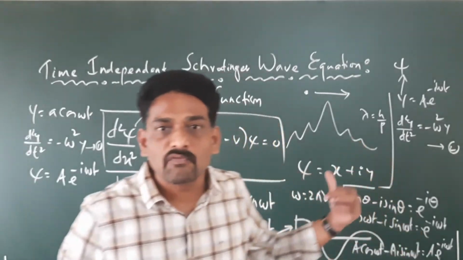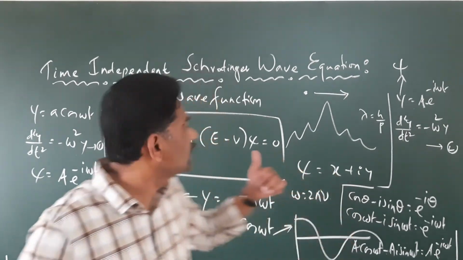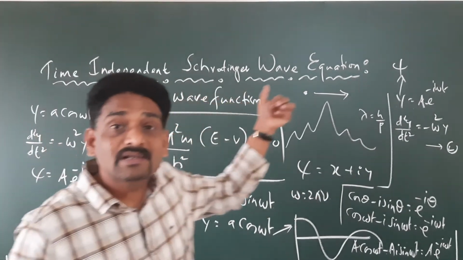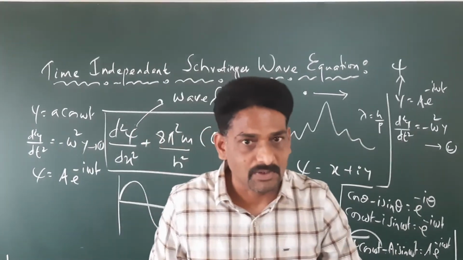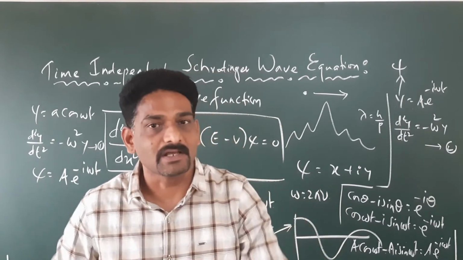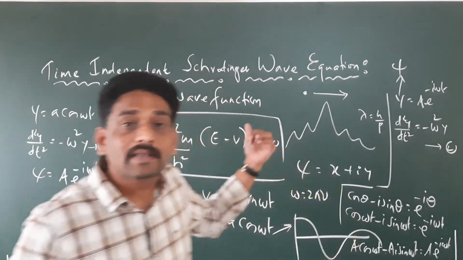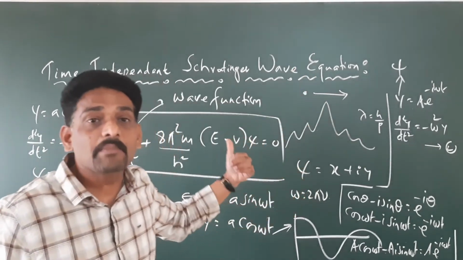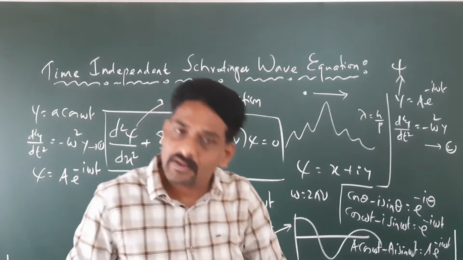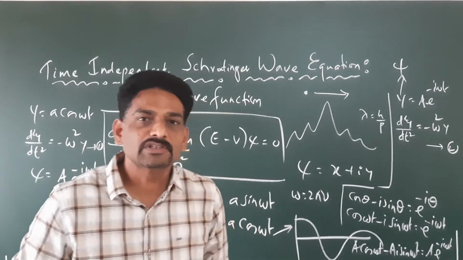Therefore, most real-time solutions are solved by using the time-independent Schrodinger equation, which does not involve the imaginary term. So most of the times, we go for the time-independent Schrodinger equation rather than the time-dependent one.